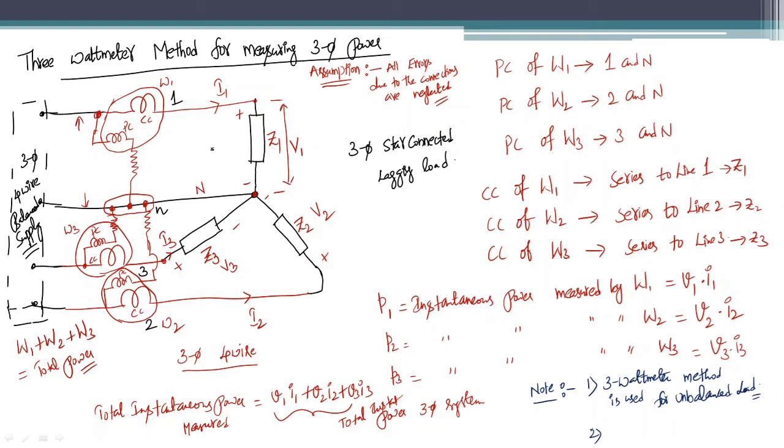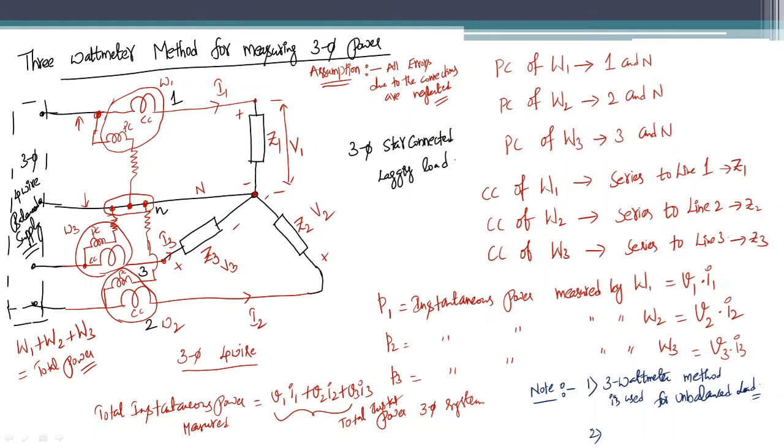So when the load is balanced, there is no need to use 3 wattmeters in each phase. We can use only 1 wattmeter with the current coil connected in series on any one of the lines, and the pressure coil between that particular line and the neutral.